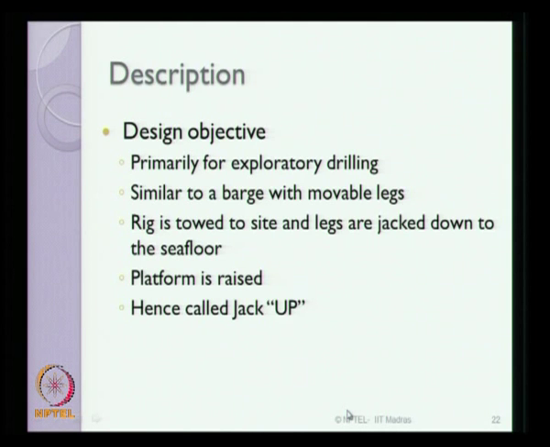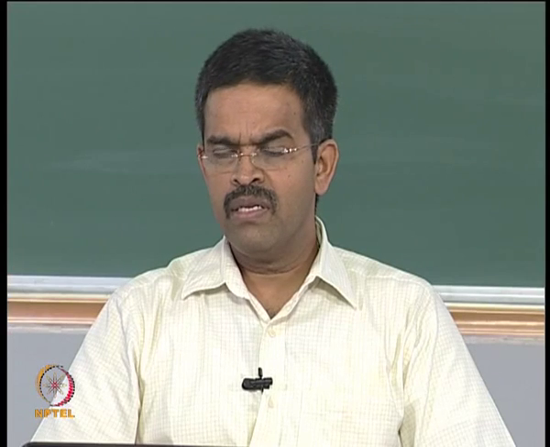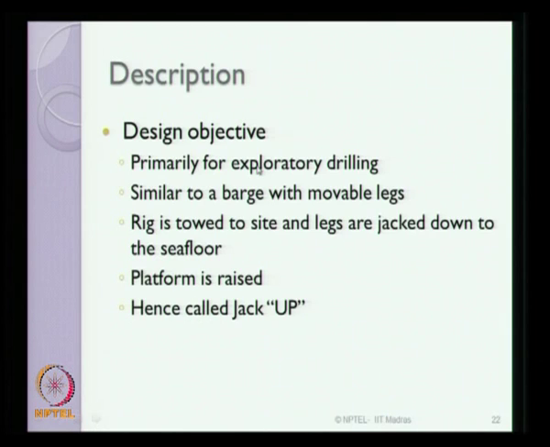If you look at the design objectives of jack-up rigs, essentially they are meant for exploratory drilling. Ladies and gentlemen, there are 2 kinds of drilling which are generally attempted in marine structures. One is what we call drilling for exploration, just to see what is the capability of a specific well in terms of its production capacity. The other is what we call production drilling.